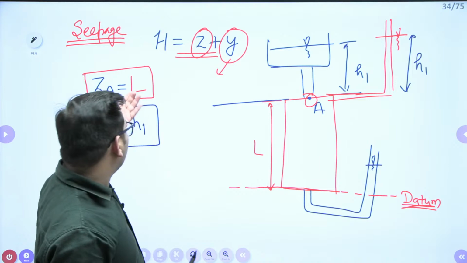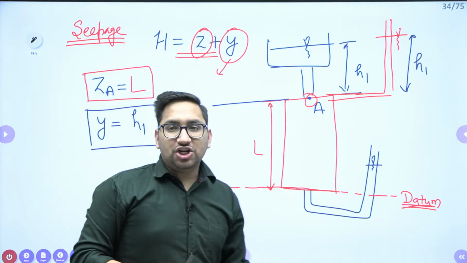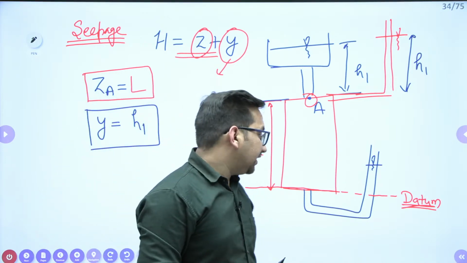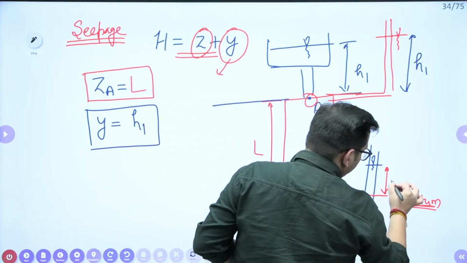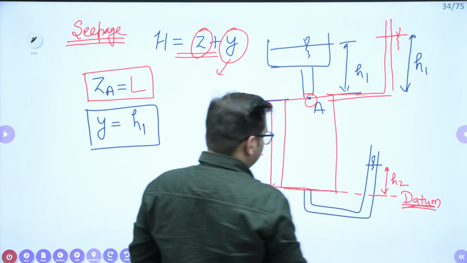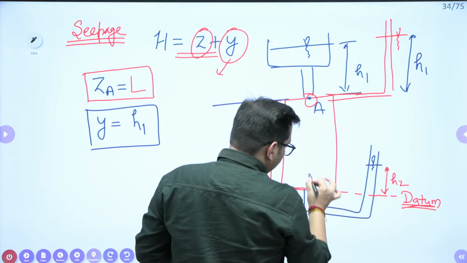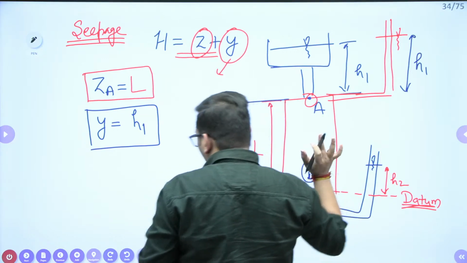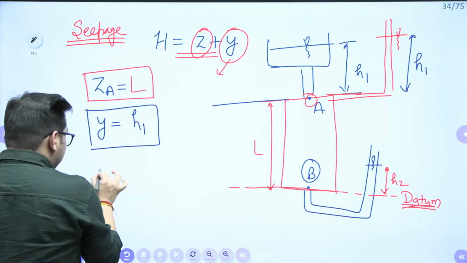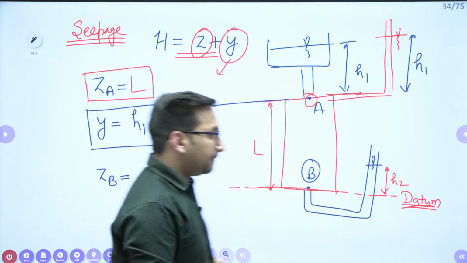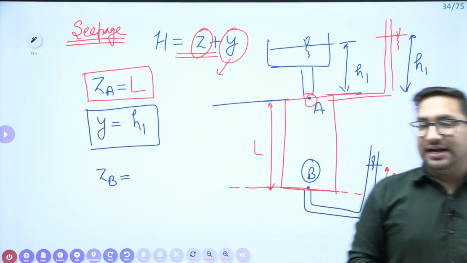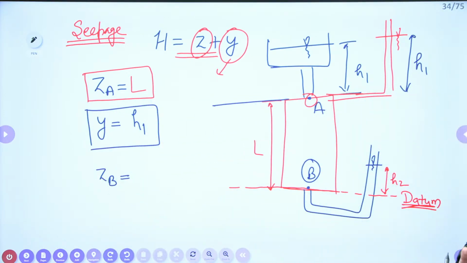So that is how to find out the datum head and the pressure head, right? Similarly, let's suppose this height is h2 and this concerned point is your B point. Now I want an answer from you. What will be ZB value? What will be the datum head at B point?